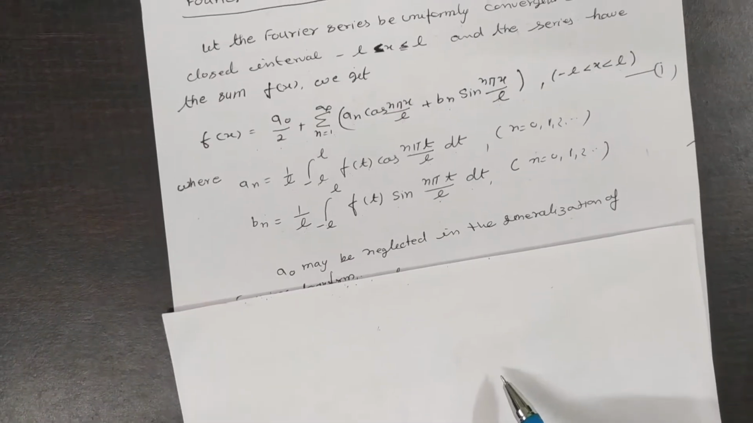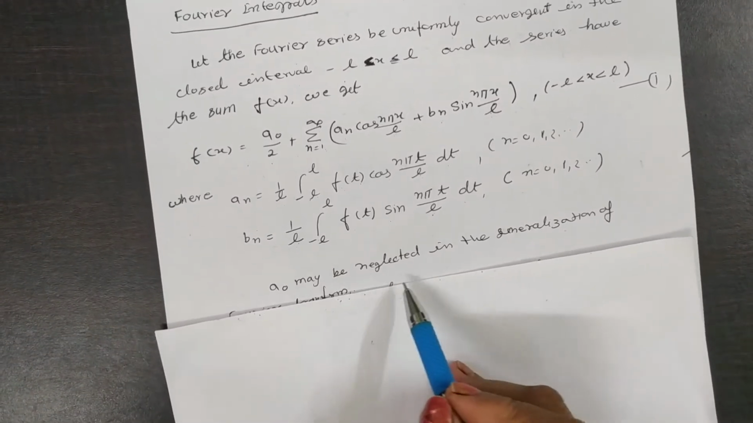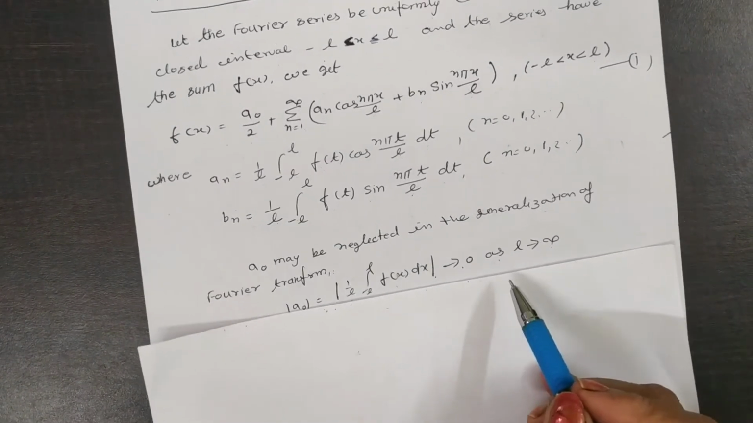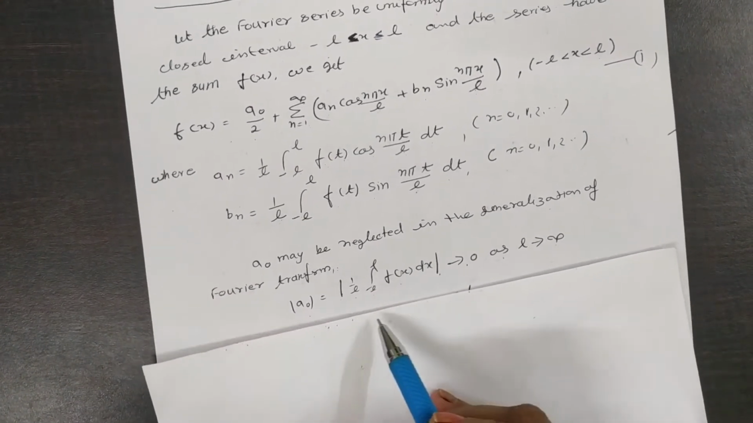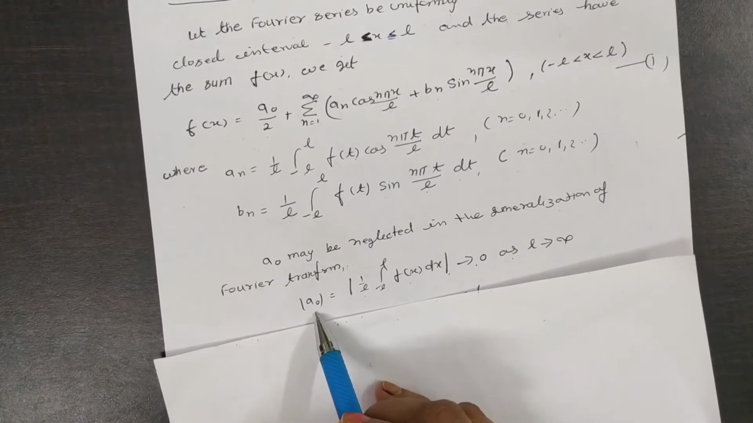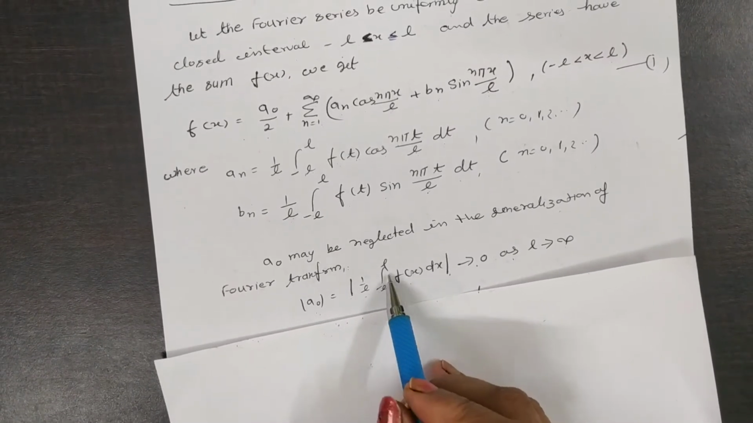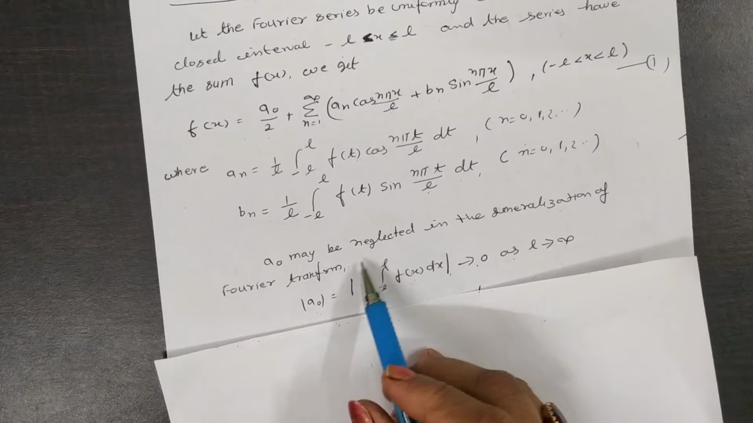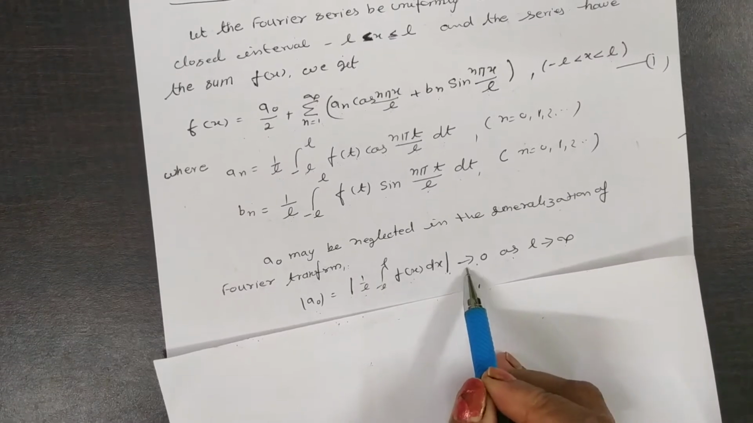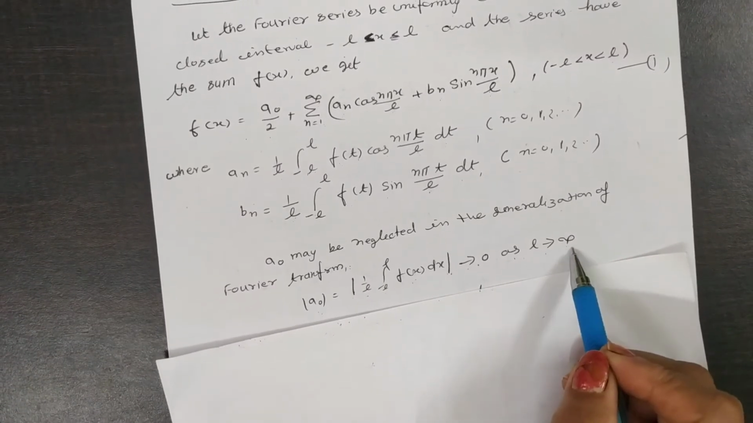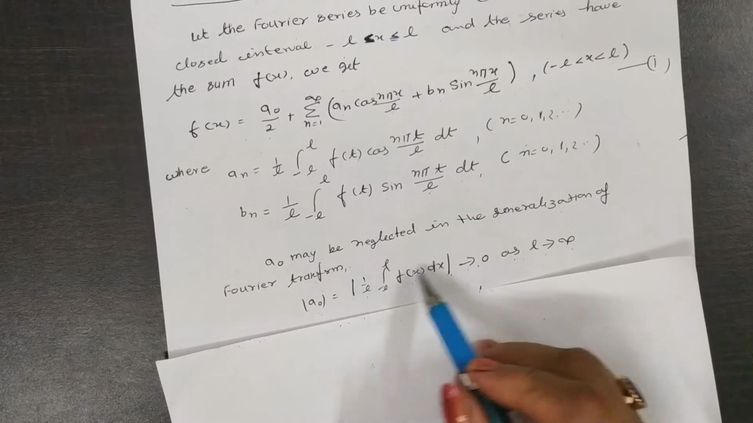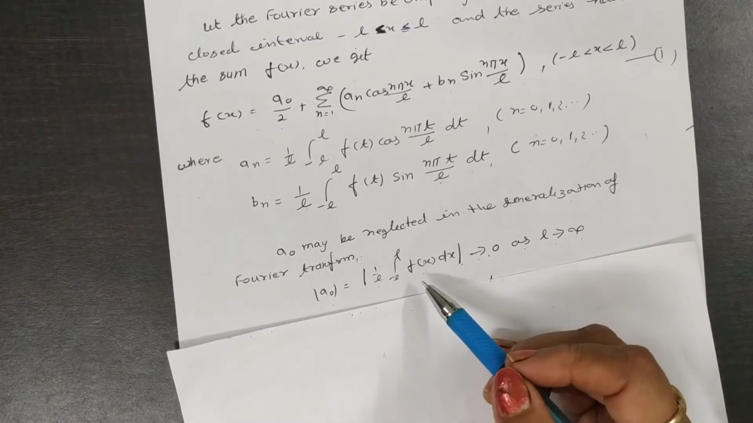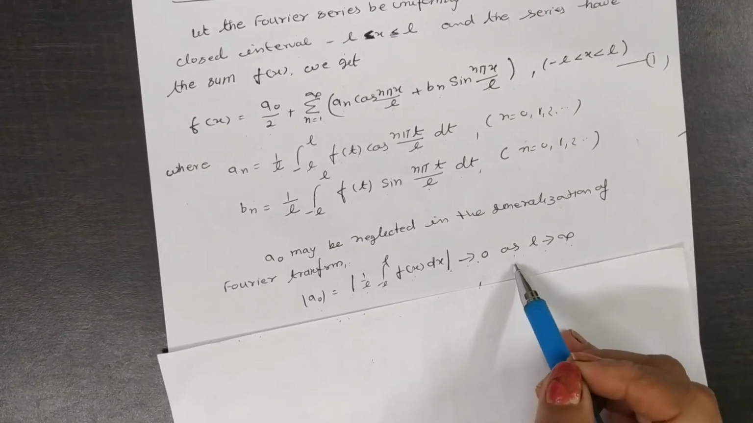Now a0 may be neglected in the generalization of the Fourier transform. As you know, a0 is 1 by L, integral from minus L to L of f(x) dx. So taking the modulus, this turns to 0 as L tends to infinity, because here the integral term is 1 by L, integral from minus infinity to infinity. So this term tends to 0.